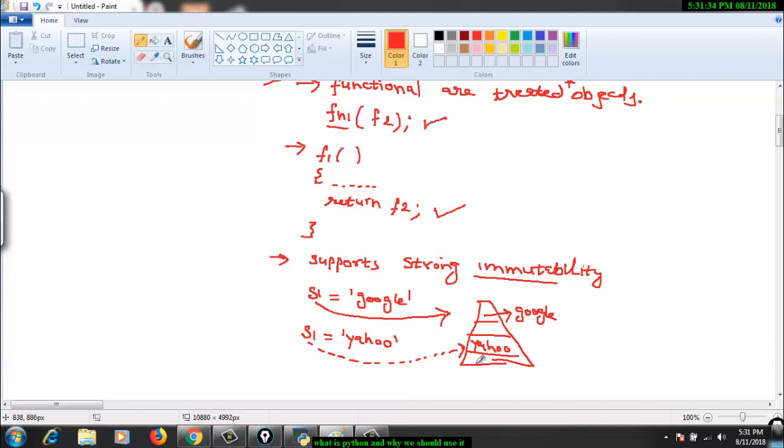So the memory location is changed, right, and the object is changed. A new object is created. Basically the previous object will later on be collected by the garbage collector. This will free the memory, right? So this is immutability. That means to say that the original object is not changed, right? A new object itself is created.